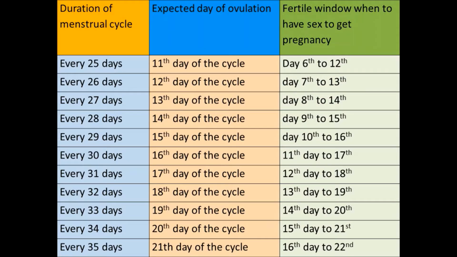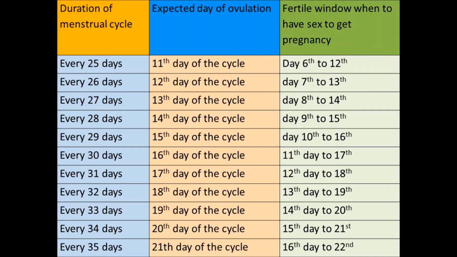And this is a summary table that tells us about different cycles. For example, for a lady having a menstrual cycle that comes every 25 days, her expected date of ovulation is on the 11th day of the cycle. That means the day the menses comes is counted as day 1, then day 2, day 3, day 4, day 5, and they continue like this.